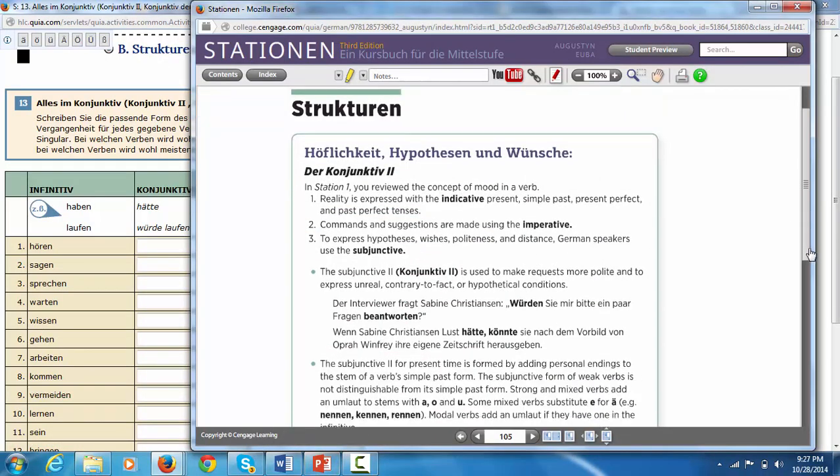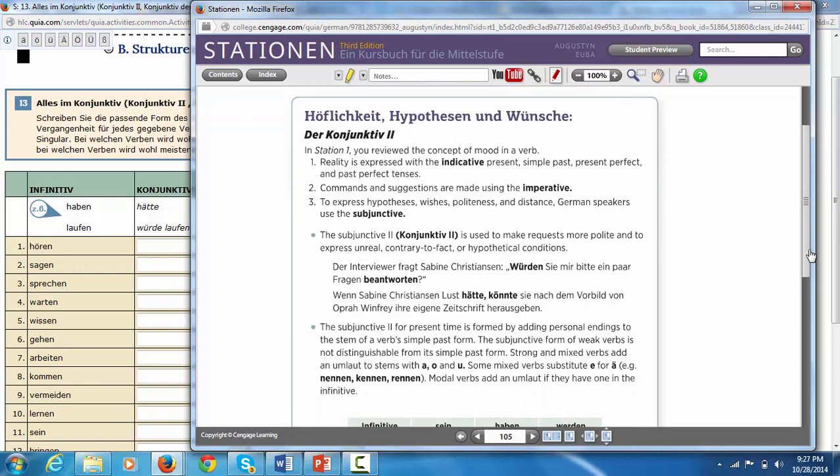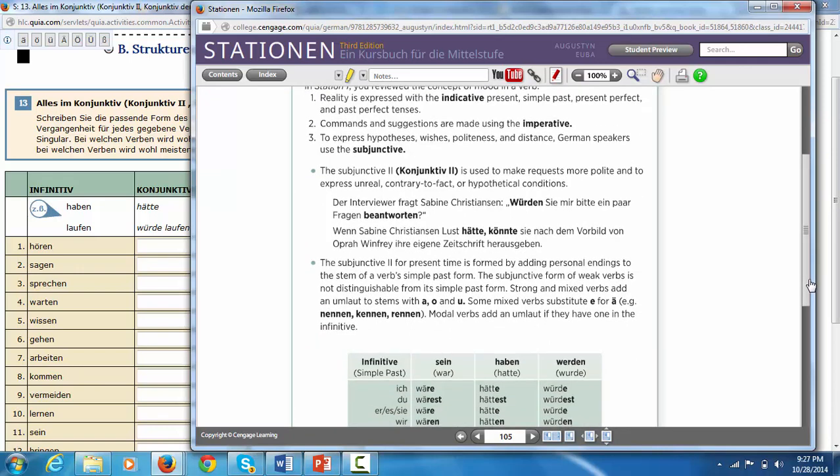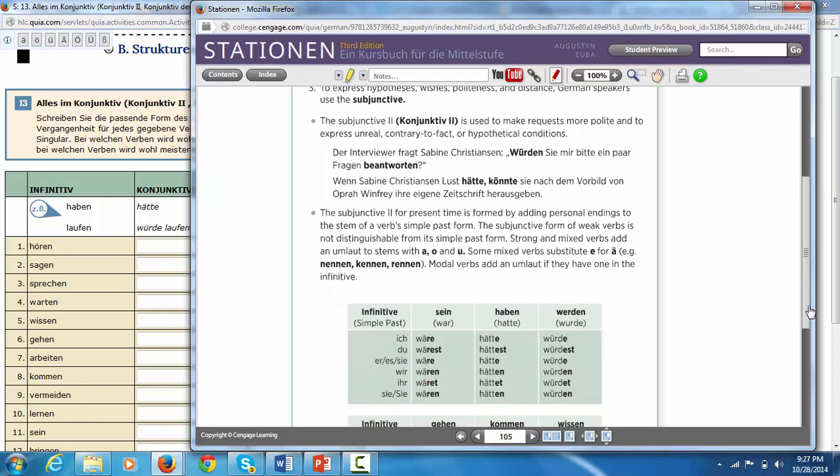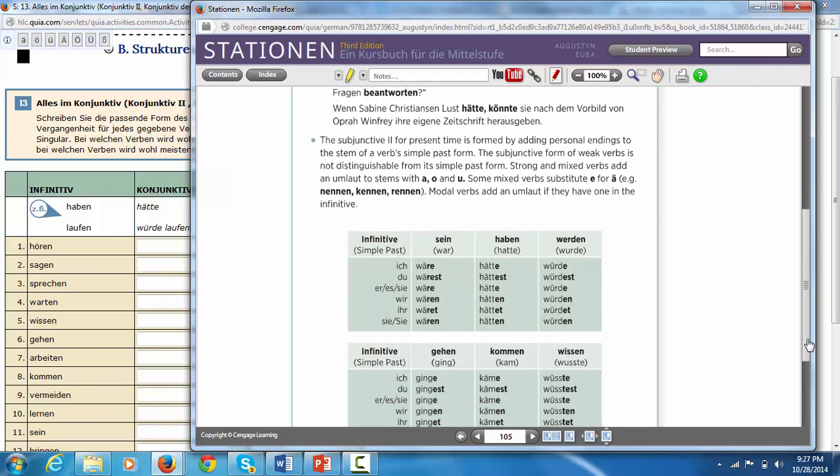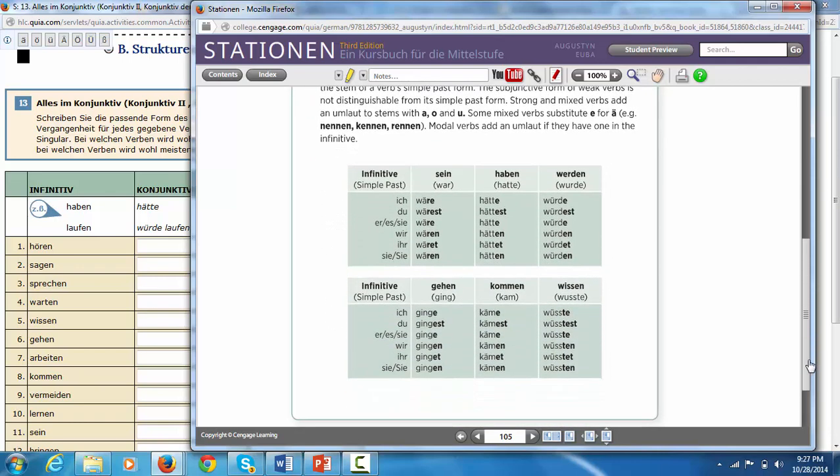If we look at this page here, 105, 106 of your ebook, and this is page 116 of your custom textbook, you can see these are probably the most common subjunctive verbs that you need to know: sein, haben, werden, gehen, kommen, wissen. A lot of them are almost the simple past form, but we're just adding a couple of different elements to it.